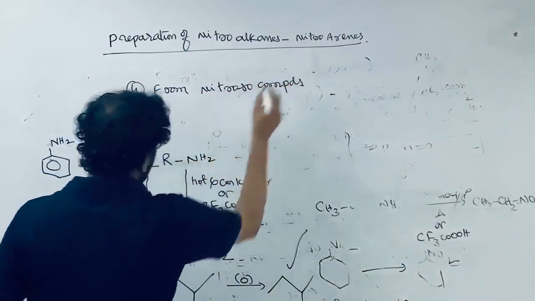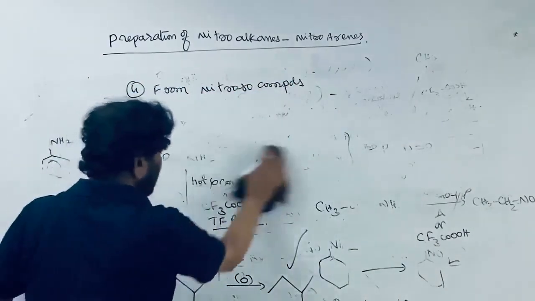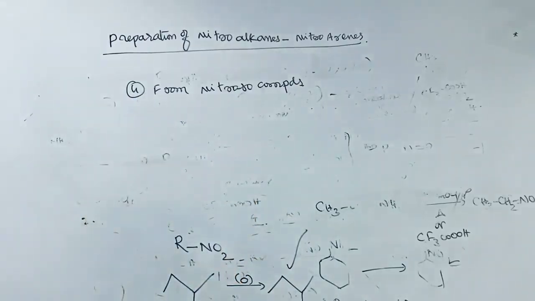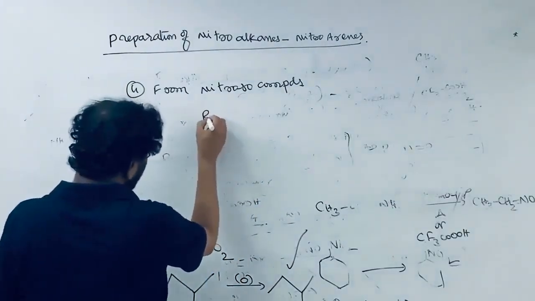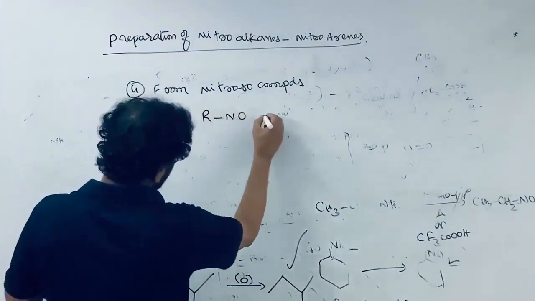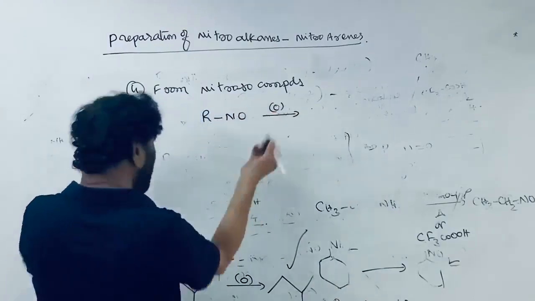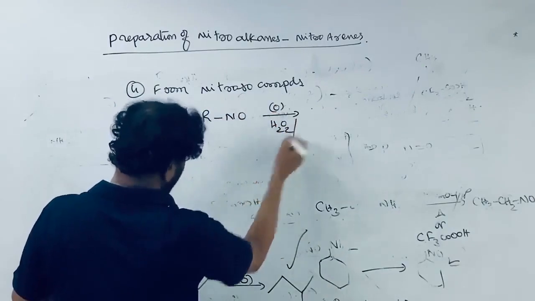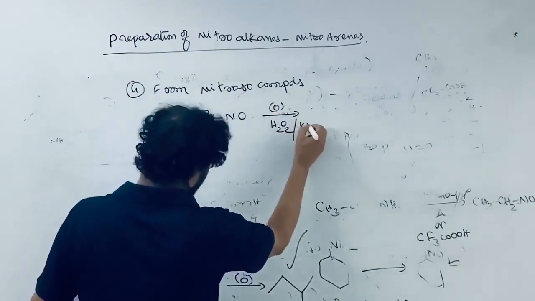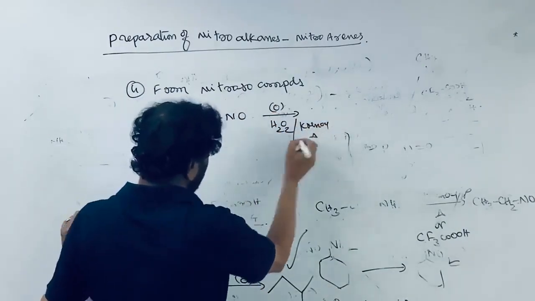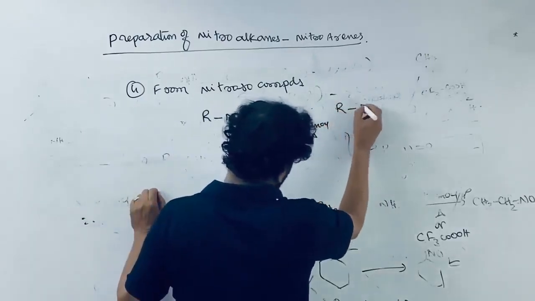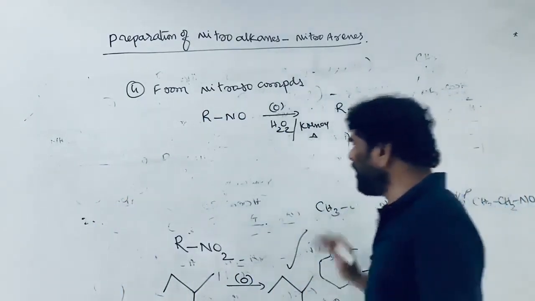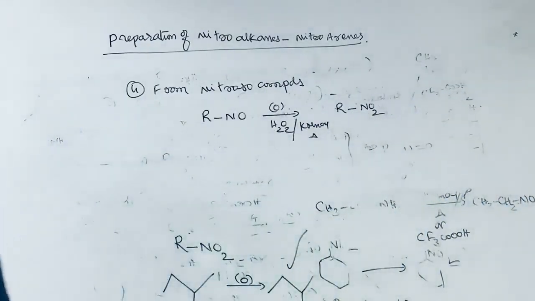Nitroso compounds are unstable compounds. So they can also be oxidized to the nitro compound. The RNO, on oxidation. How is it oxidized? You can use hydrogen peroxide, or any oxidizing agent such as KMnO4 with heating. So this is converted into the nitroalkane. Ozone and hydrogen peroxide are all converting the nitroso compounds into this.